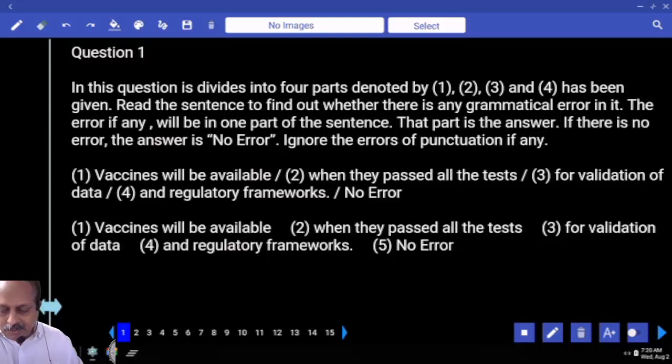First 5 questions related to error location. I'll read the first one. Vaccines will be available when they passed all the tests. Underline the word when. Above that you write if.